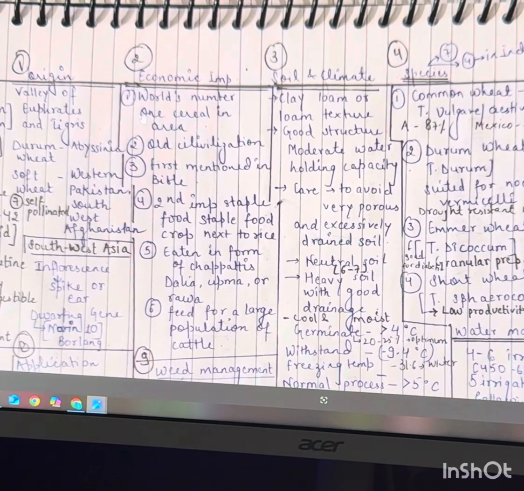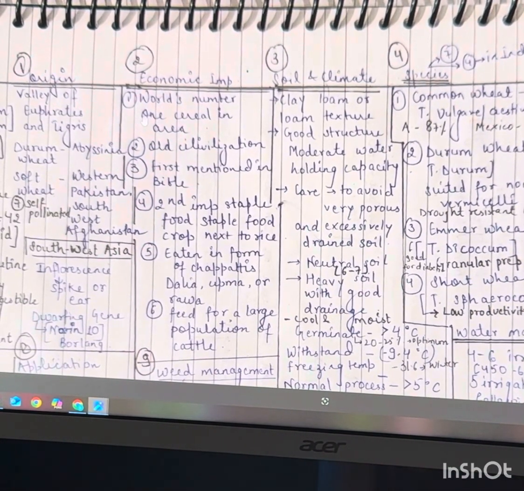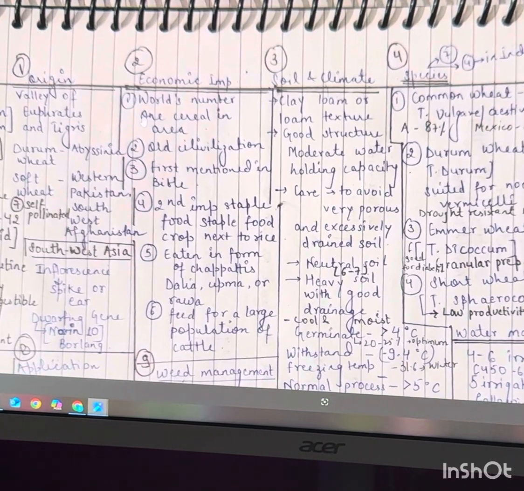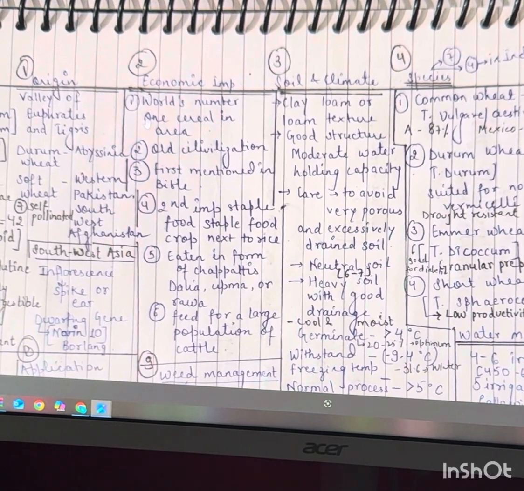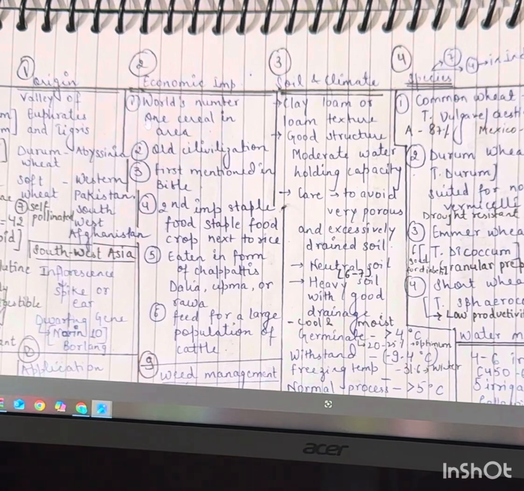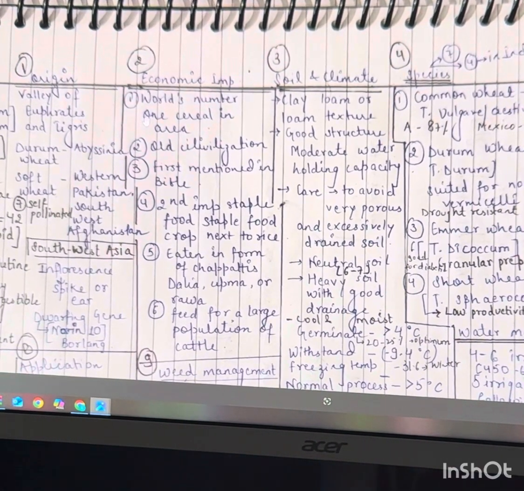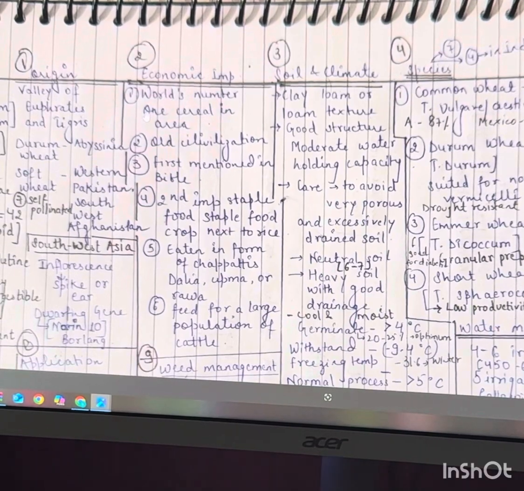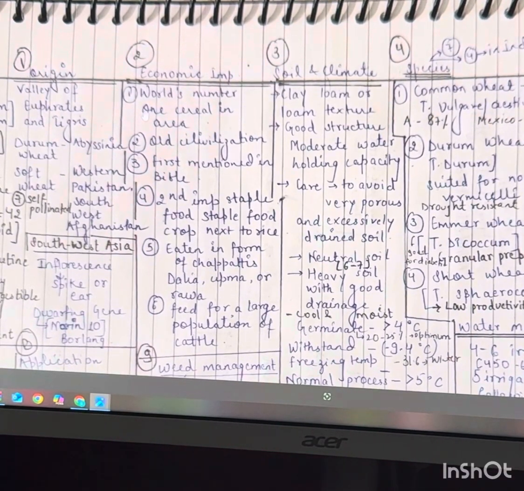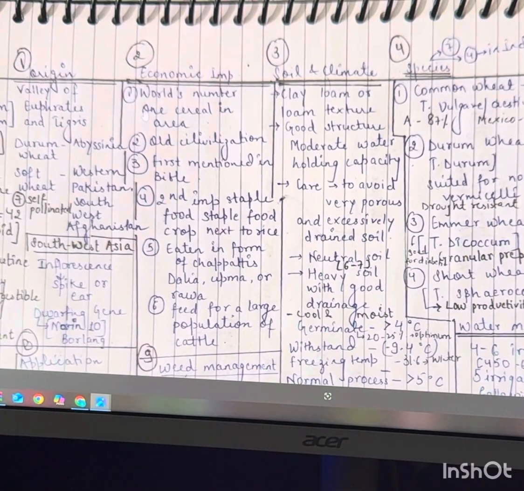For vegetative growth, cool and moist conditions are good, and for germination the temperature should be more than 4 degrees Celsius. The optimum temperature for wheat crop is 20 to 25 degrees Celsius. It withstands freezing temperature of 9.4 degrees Celsius for Triticum aestivum, and 31.6 for winter wheat.